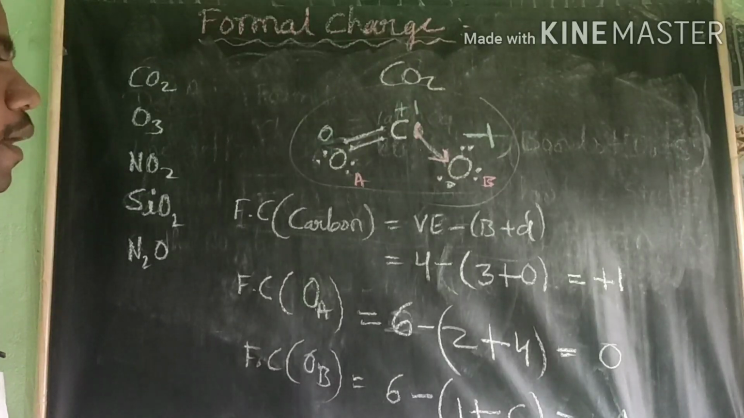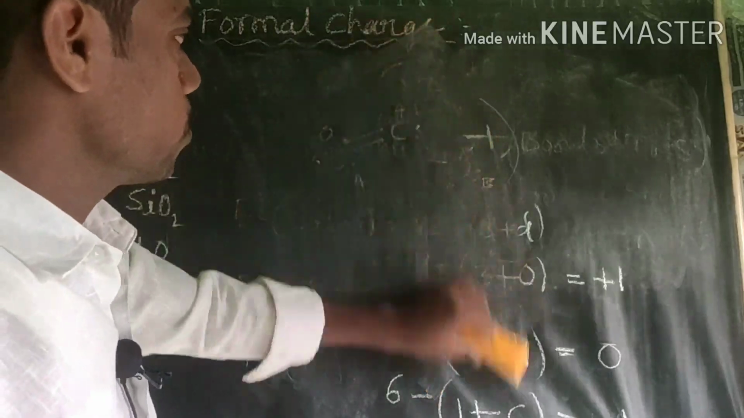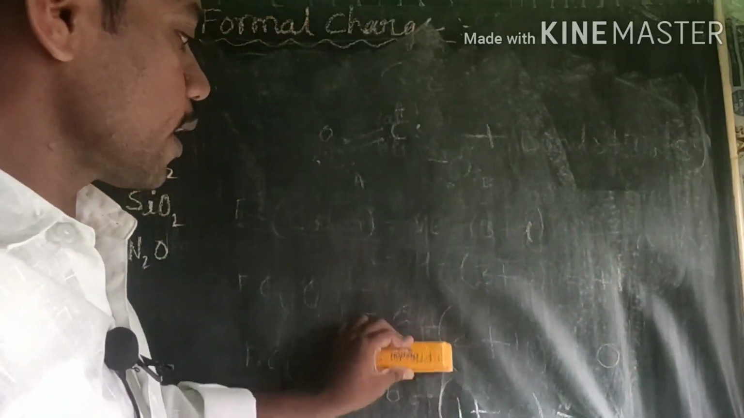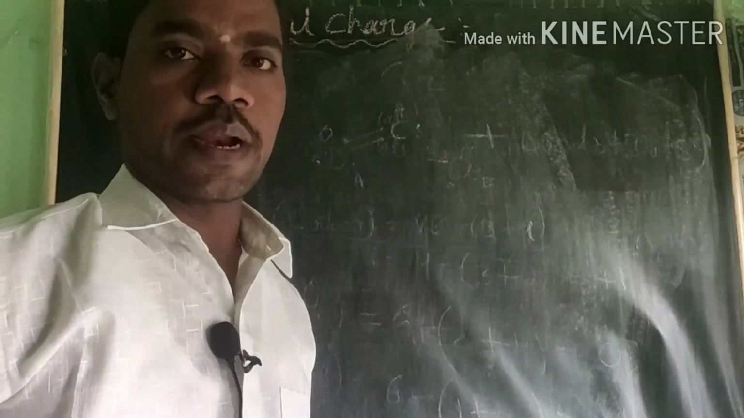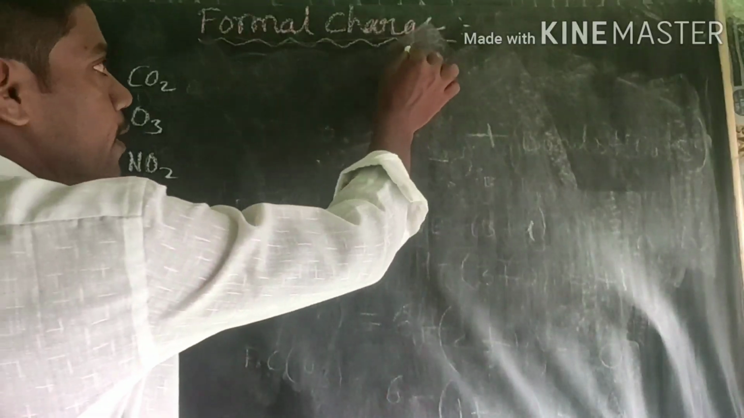Okay, we have to go for one more, O3. O3, how to get the calculation? Look, chemistry means you have to practice. Take some exercises and you only practice.